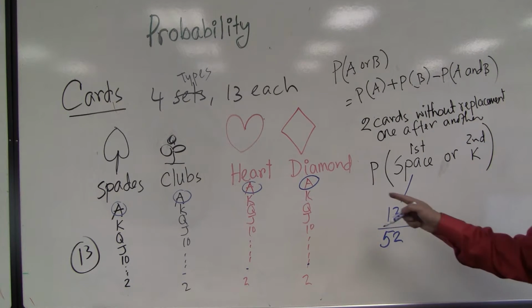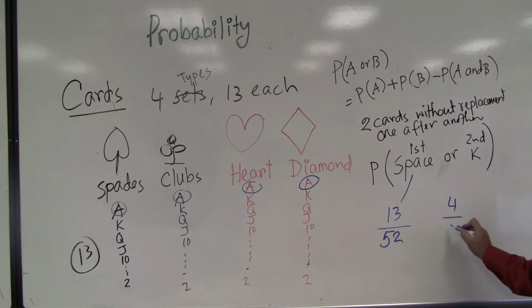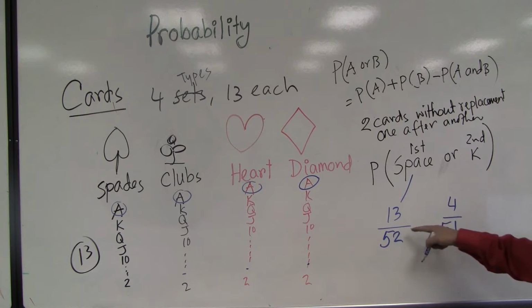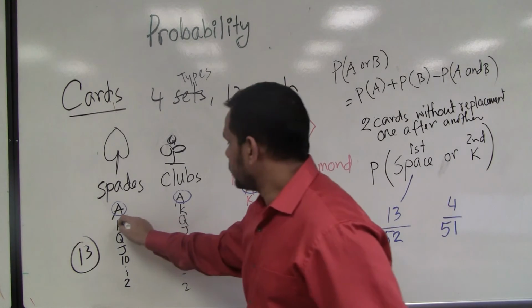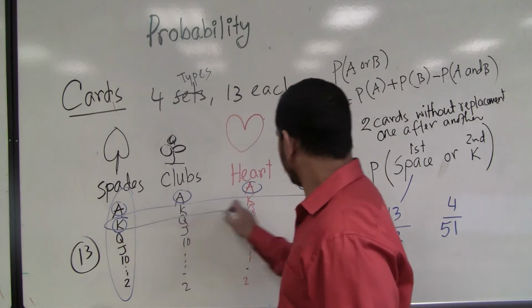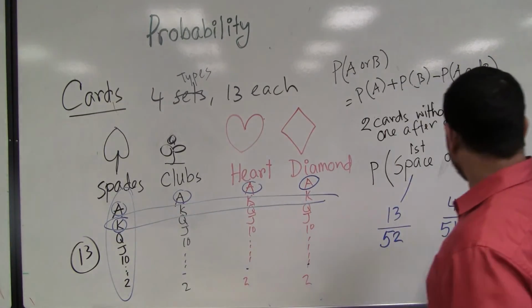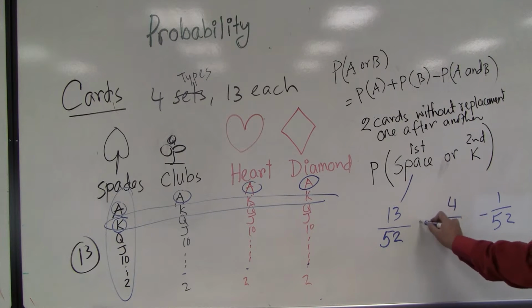Now second time K. How many K do I have? 4. How many options? 51, or 52 minus 1, because I did not replace my first. Now you can see here, this K is common. When I consider this K here, when I consider this K here, K is common. So how many common? 1. So I should deduct that common part. So that means it is a plus.